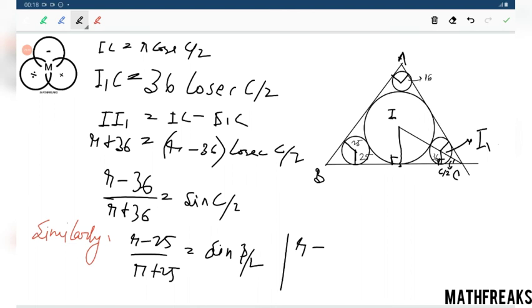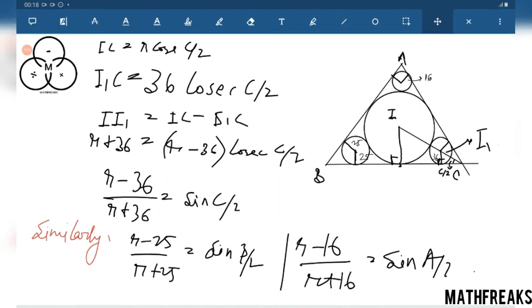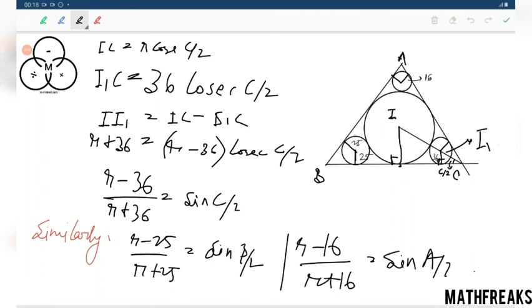R minus 16, R plus 16, sine of angle A by 2. Now we can relate this C by 2, A by 2 by triangle angle sum property: angle A plus angle B plus angle C equals to pi.